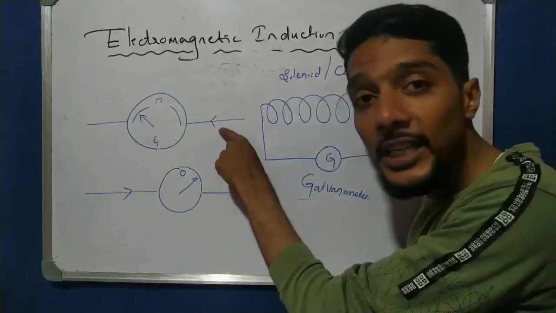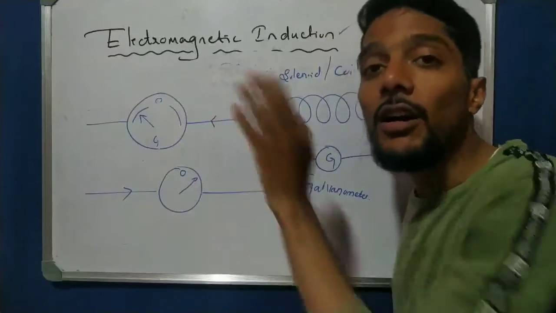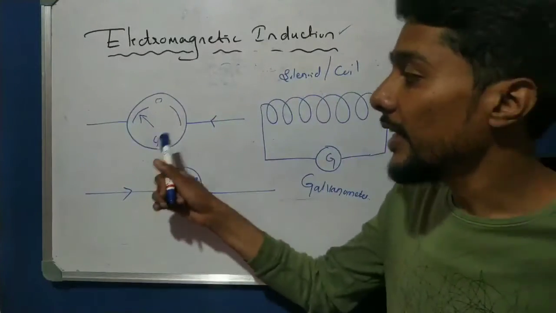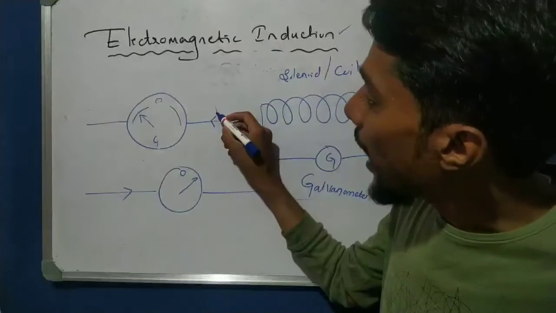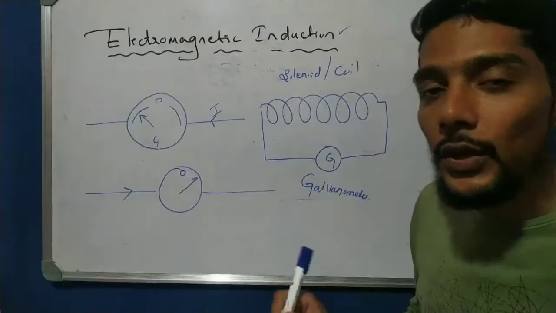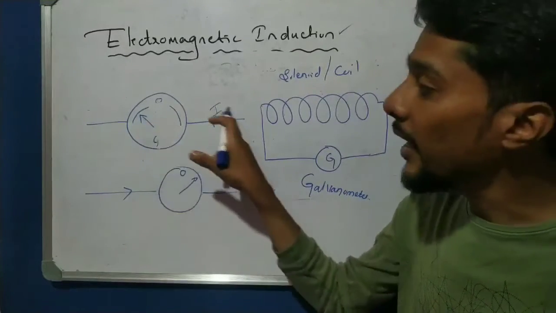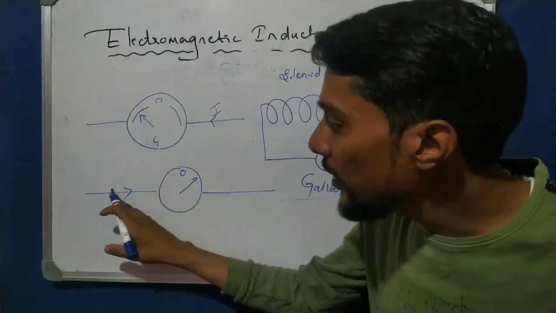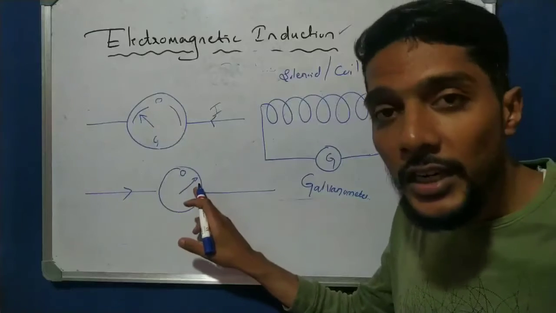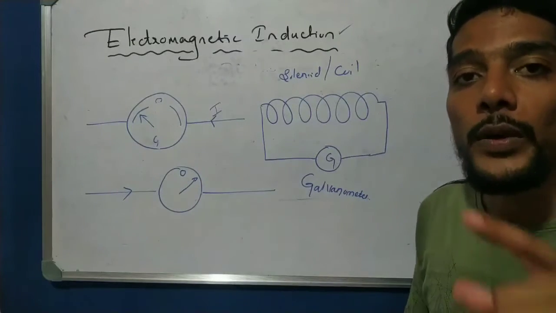How much current is produced is measured by the ammeter. But whether current is present or not is detected by the galvanometer. So here, if the current I is flowing into the circuit, then it shows the deflection, and that deflection indicates that the current is flowing into the circuit. Again, if the current is flowing in the circuit, it shows deflection in the galvanometer, and this deflection shows that the current is moving in the circuit.